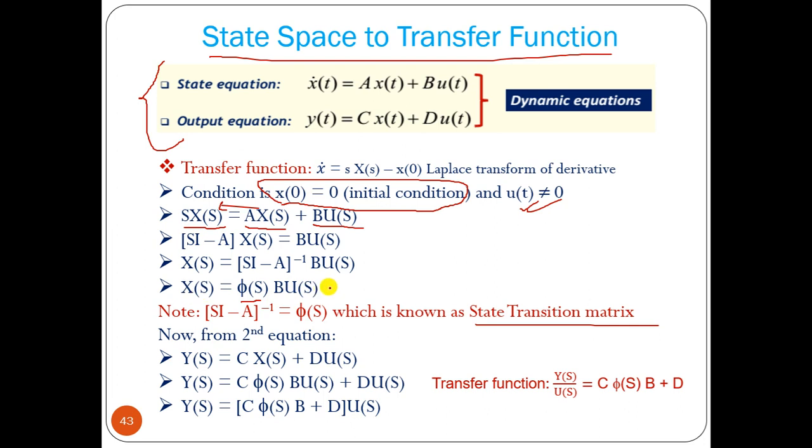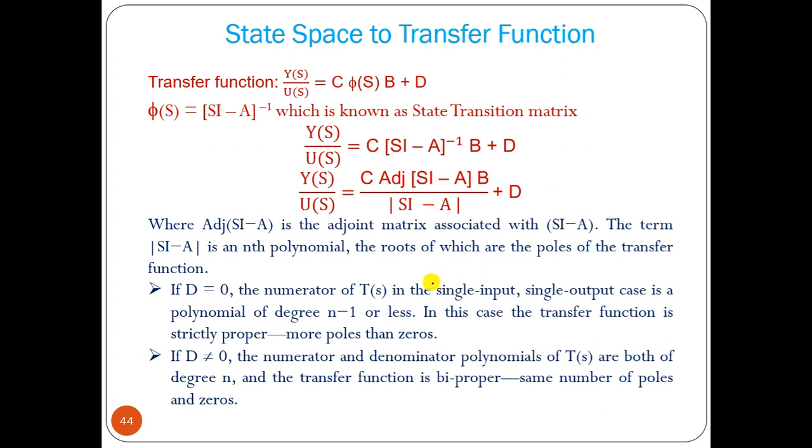So we can put the X(s) value in the Y(s) equation, and we can find the transfer function equal to C phi(s) B plus D. Phi(s) equals (sI minus A) inverse. So for phi(s), (sI minus A) inverse, we have to perform the inverse, that is the adjoint of the matrix. Adjoint of the (sI minus A) matrix divided by the determinant of that.